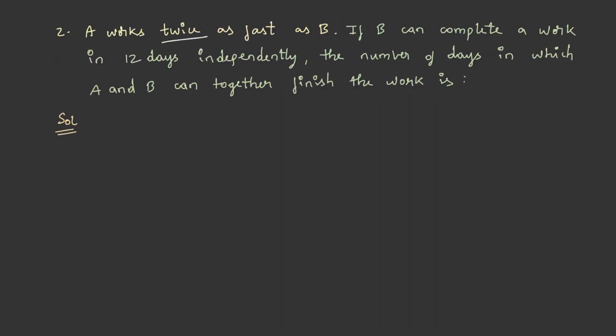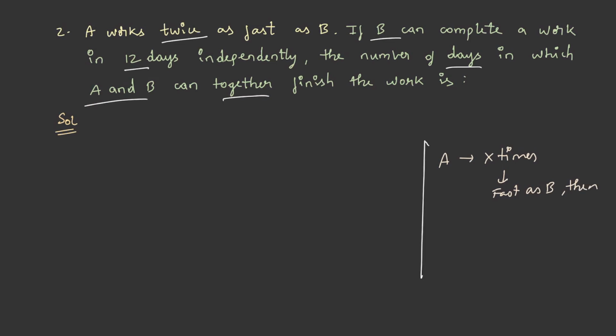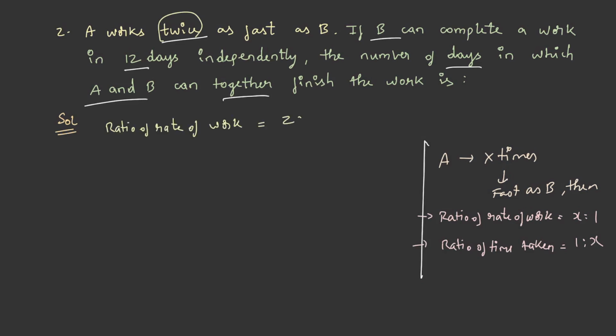Let's solve another question. A works twice as fast as B. If B can complete a work in 12 days independently, the number of days in which A and B can together finish the work is. From the formula, if A is X times as fast as B, then the ratio of rate of working will be X is to 1 and the ratio of time taken will be 1:x. So A works twice as fast as B. So the ratio of rate of work will be 2:1 and the ratio of time taken will be 1:2.